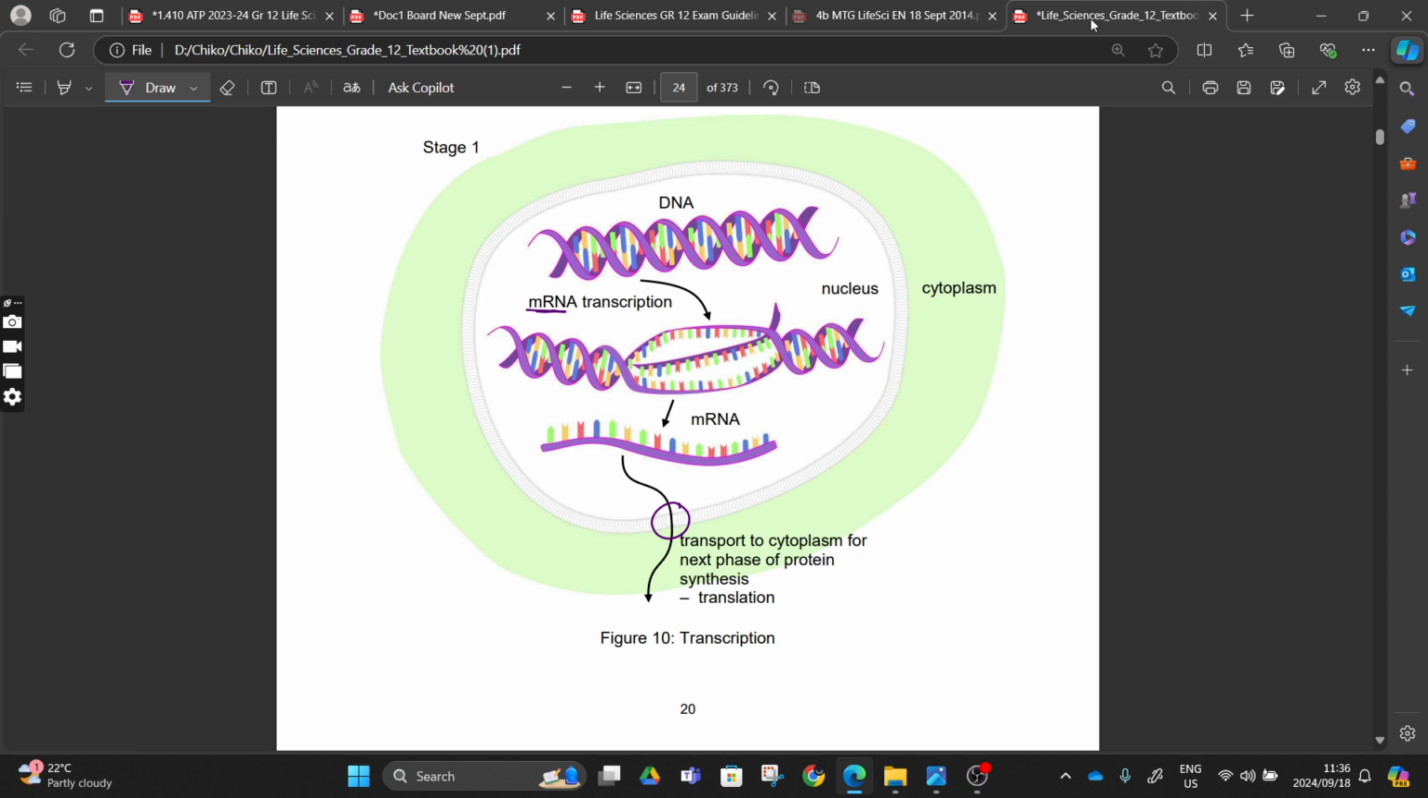The DNA is going to unwind. After unwinding, it's going to unzip. After unzipping, one strand of the DNA is going to work as a template, and the complementary nucleotides from our nucleus are going to form mRNA. When that mRNA is fully produced, it is going to leave via the nucleopore to the ribosomes for translation, right?